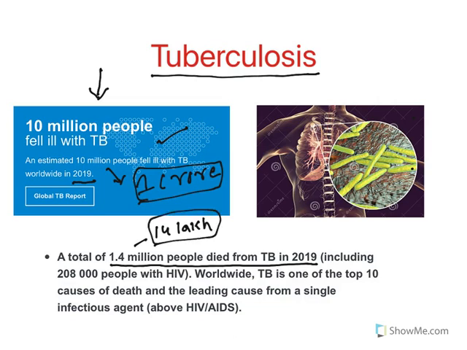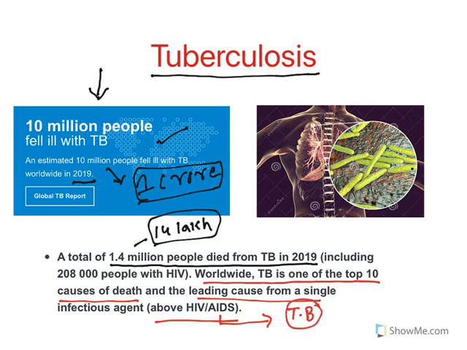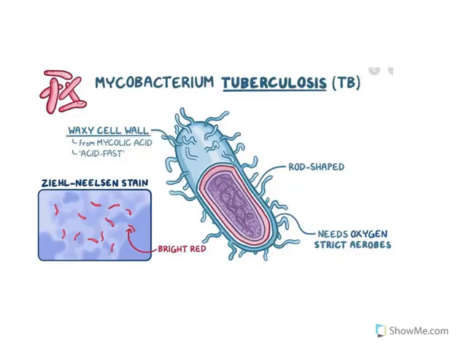And you can see worldwide TB is one of the top 10 causes of death and the leading cause from a single infectious agent. HIV/AIDS: people who are affected with HIV/AIDS immediately get TB, and the major cause of death for them is tuberculosis. So this is the significance of TB. This is a simple diagram which depicts the tuberculosis organism, a rod-shaped bacilli that primarily affects the lungs. Let us see about the disease.